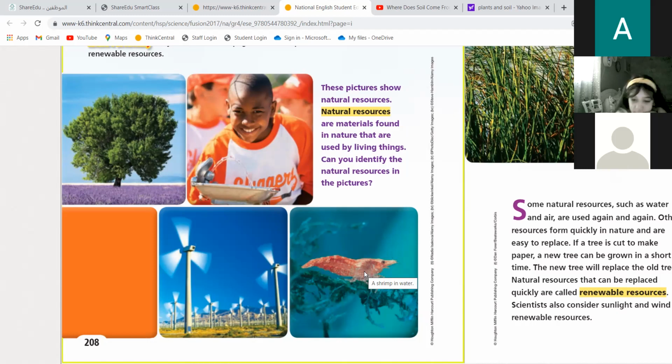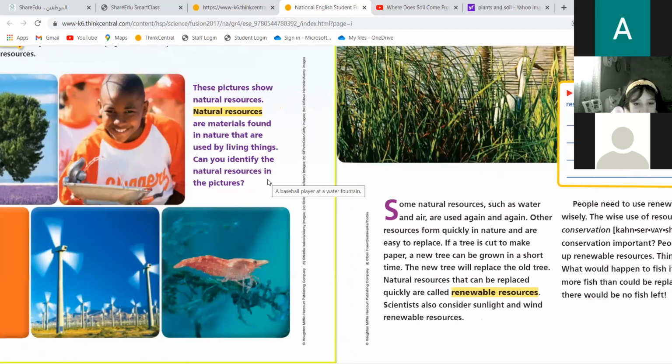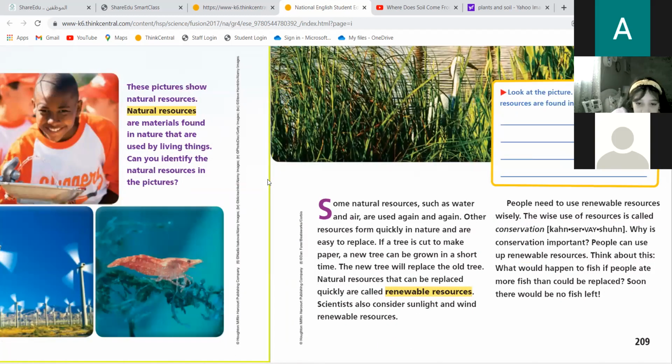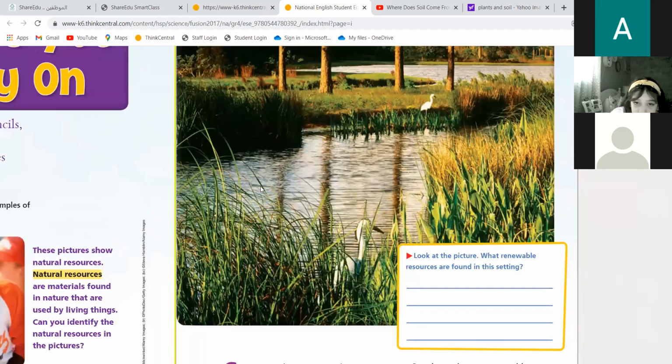Also water: when you drink water today, you can have water tomorrow again. Also the tree: if you cut down the tree today, in 10 years you can have another tree you can easily plant. All of them are renewable resources. Why? Because we can replace them easily. We can have more of them in a short time. This is why we call them renewable resources, because we can replace them very quickly.